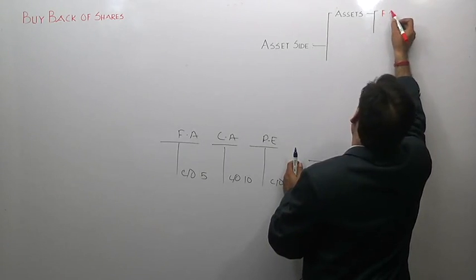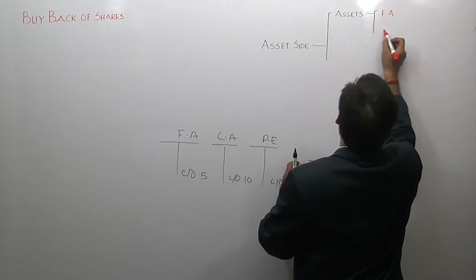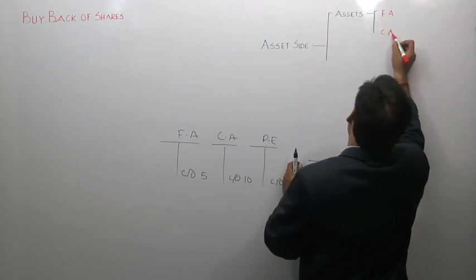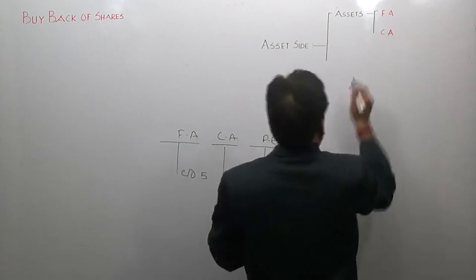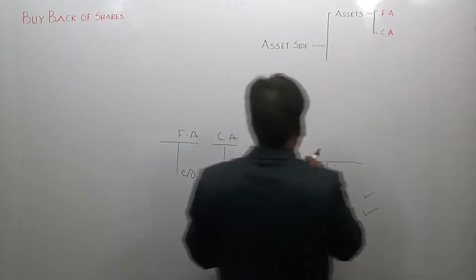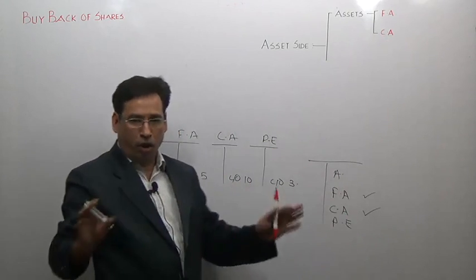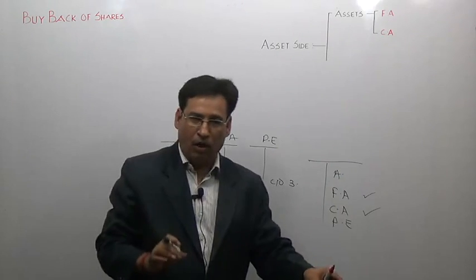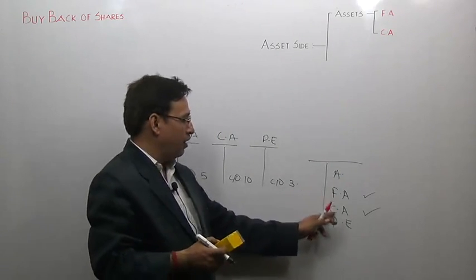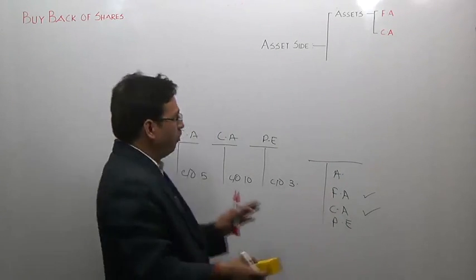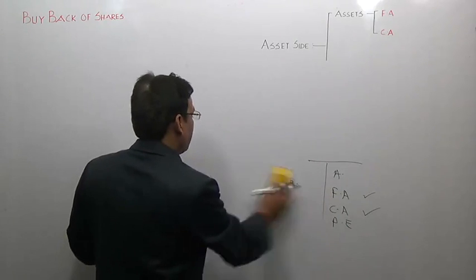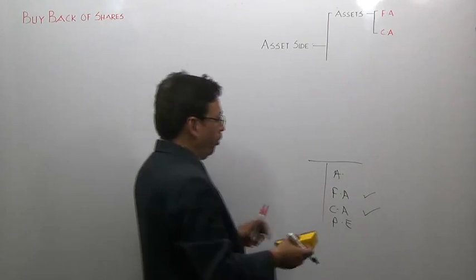In the definition of assets, we include only fixed assets and current assets. So the first major point is that all such items which appear on the asset side cannot be treated as assets. Only such debit balances which have monetary value can be treated as assets. This is the point I wanted to bring to your notice.